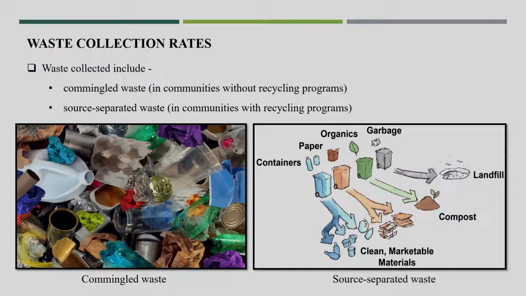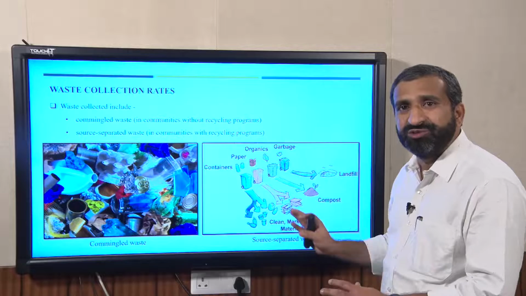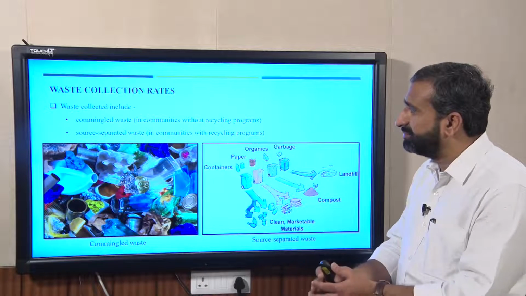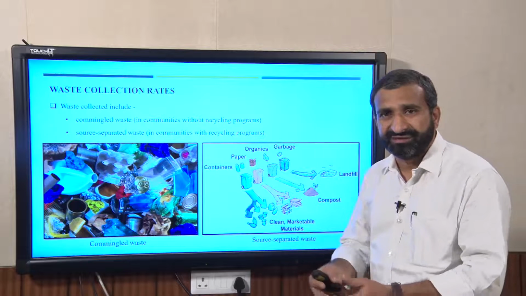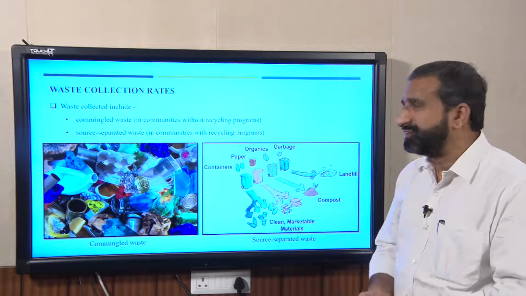The organic waste which is highly degradable will go to the compost plant or biogas production plant, and the remaining will go to the disposal site. Only waste which is not possible to recycle, and not possible to produce any kind of product out of, will go to the disposal site. That was the thought behind the source separated waste collection system, which is majorly proposed under the Swachh Bharat mission.